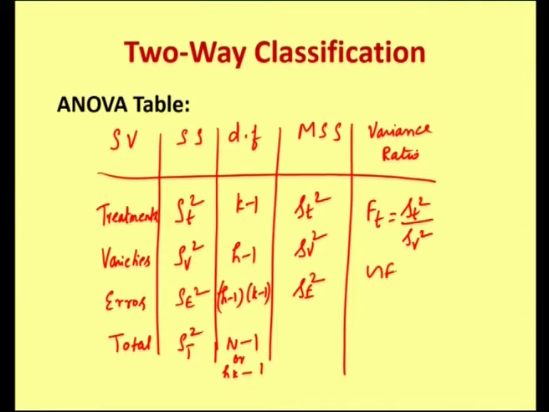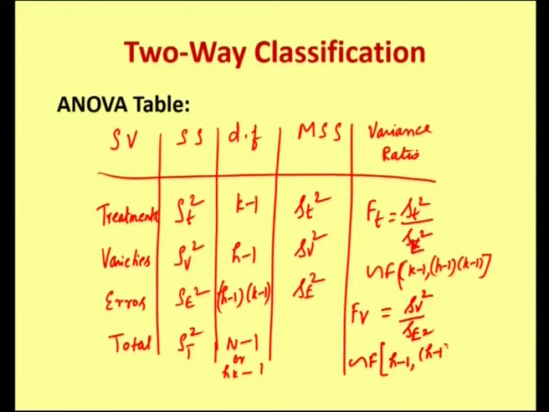It follows F distribution with k minus 1, comma, (h minus 1) into (k minus 1) degrees of freedom. The second statistic is for varieties, F_v equal to s_v squared by s_e squared, and it follows F with h minus 1, comma, (h minus 1) into (k minus 1) degrees of freedom.